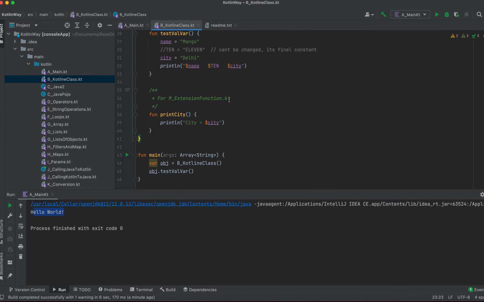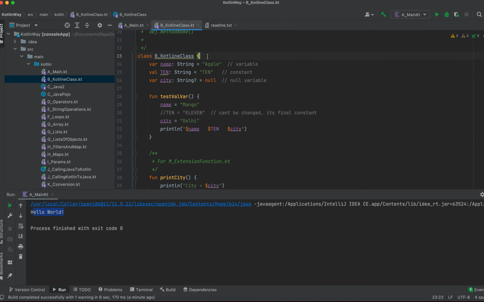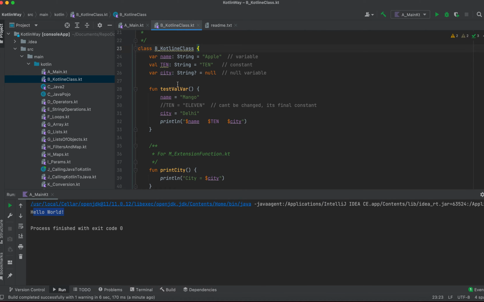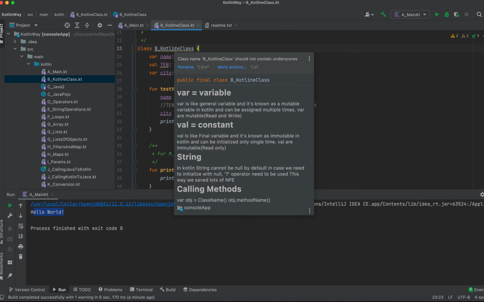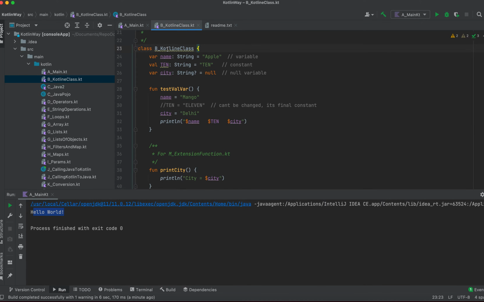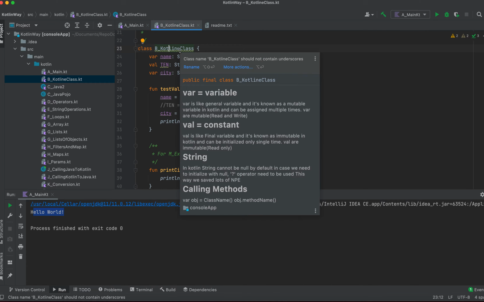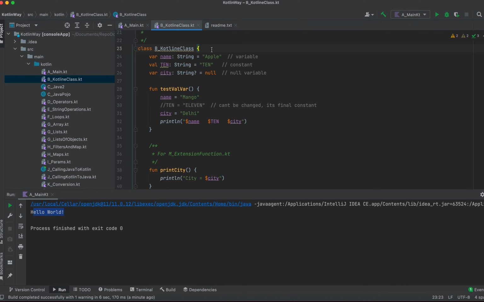Okay, here if you observe that I have created a Kotlin class, and here the name is matching, and see, there is some warning that the class should contain upper case and underscores. So they are saying I should create the class with underscore, but okay, we are from Java background and we don't like giving underscores, right? So it's up to you. You can give underscore in the class name.